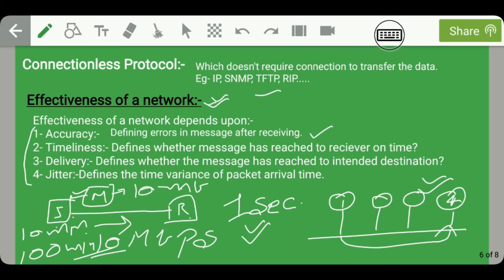Whereas if the variance in time is like this, that the first packet reaches the receiver in 10 minutes, whereas the second packet reaches the receiver in 11 minutes, then we can say that the given network is effective. So guys, depending on these four terminologies, we can decide whether a network is effective or not.